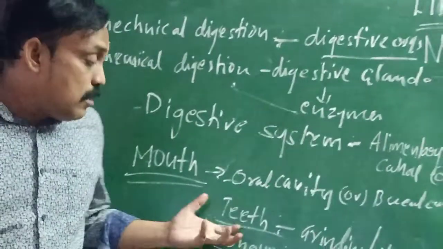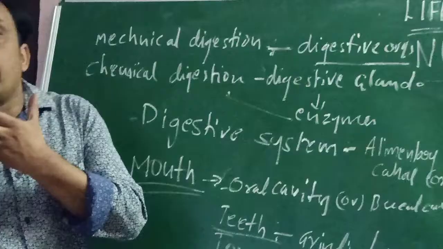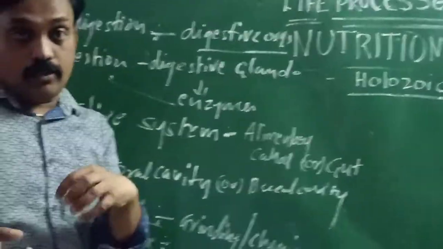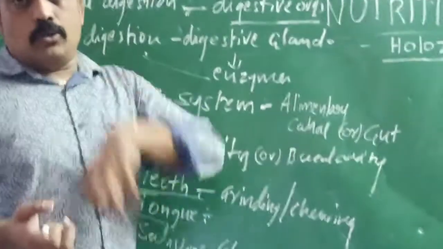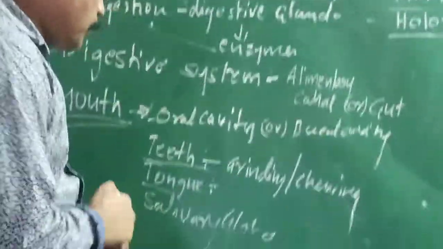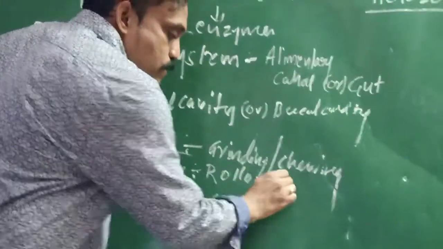How is the food moving? By the tongue only. The tongue is useful for pushing the food to this side and that side. The tongue is also useful for swallowing, pushing the food into the esophagus. And after that, rolling, pushing.